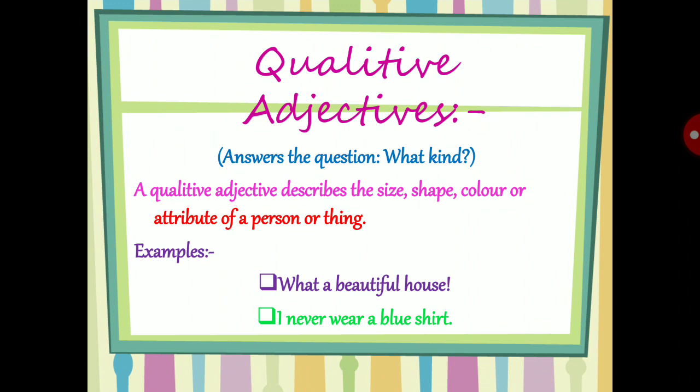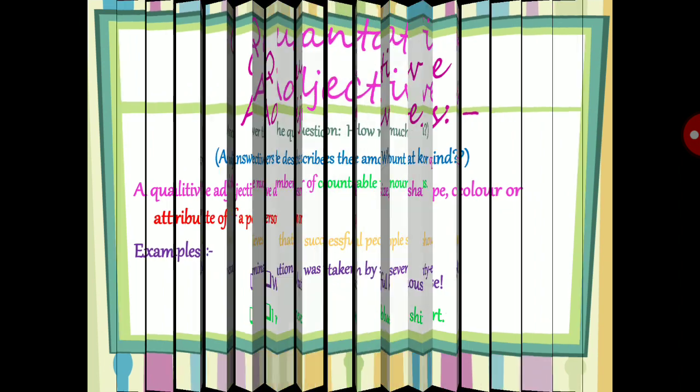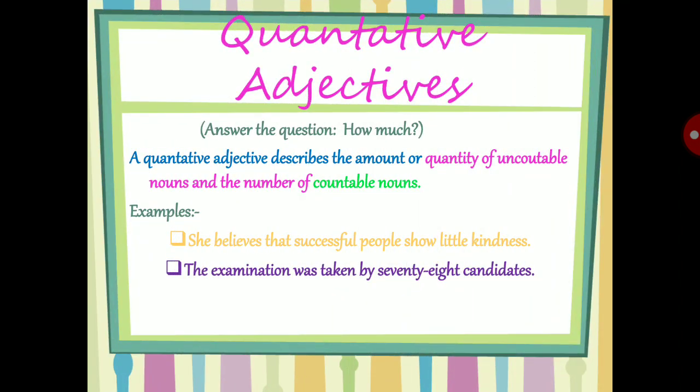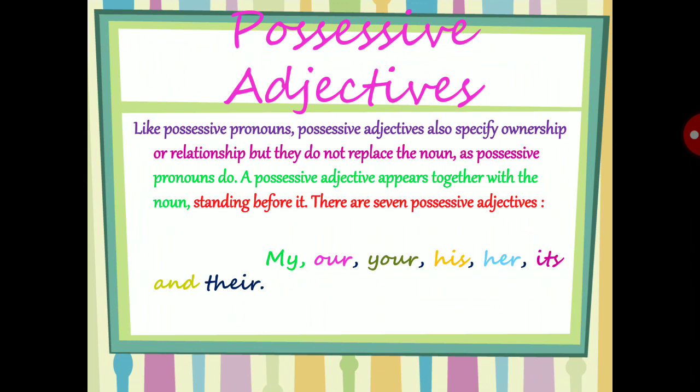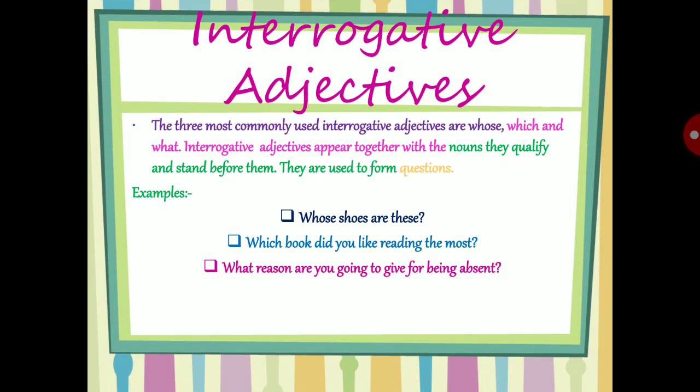Qualitative adjectives are used to answer the question what kind, and quantitative adjectives are used to answer the question how much. Possessive adjectives are very easy to identify because in the sentence you can see my, our, your, his, her, its, and their. Interrogative adjectives are very easy to identify because they are used to form questions, and the three most commonly used interrogative adjectives will be there, so that we can identify them easily.